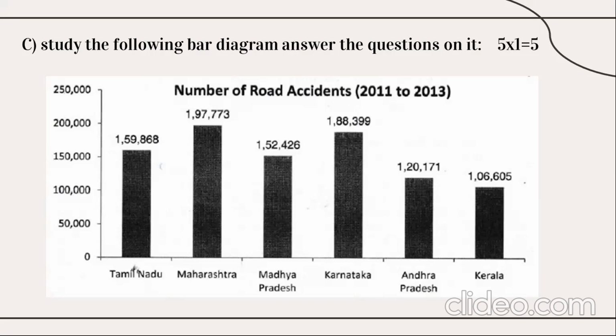If the question appears here, the interpretation of the graph, you can say that this graph indicates the number of road accidents from the year 2011 to 2013 as far as Tamil Nadu is concerned. Tamil Nadu has observed 1,59,086 cases. Maharashtra is the highest one. On the other hand, Tamil Nadu and Madhya Pradesh have the same range of road accidents. The second state is Karnataka, which has seen more accidents. Then the lowest one is Kerala, and Andhra Pradesh is the second lowest. So this is how you can interpret the bar diagram.